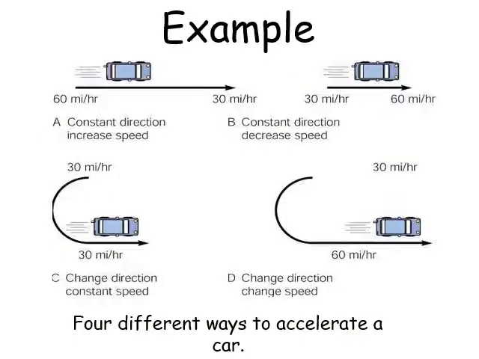You can see the acceleration of a moving car. In the first case, a constant direction with increasing speed, from 30 kilometer per hour to 60 kilometer per hour. Constant direction they are taking. Then direction changes with constant speed, and here in the last, change in direction and change in speed.